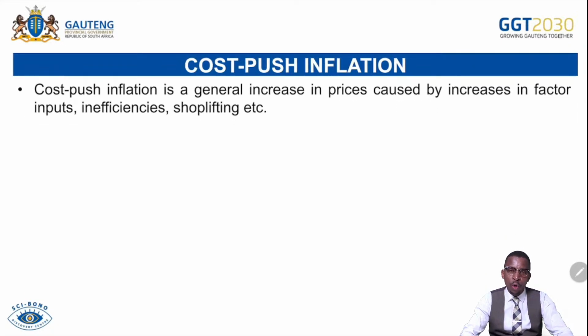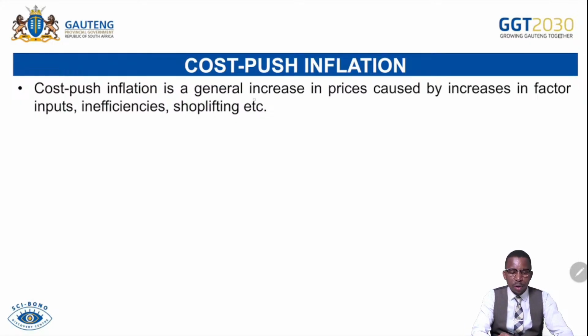Then we move to cost-push inflation. So remember, cost-push inflation refers to a general increase in prices caused by the increase in the cost of the factor inputs. There we talk about factors of production increasing. The cost of production factors increases. Those are our factor inputs. Inefficiencies are happening as well as shoplifting.